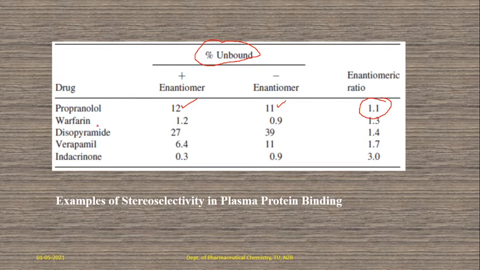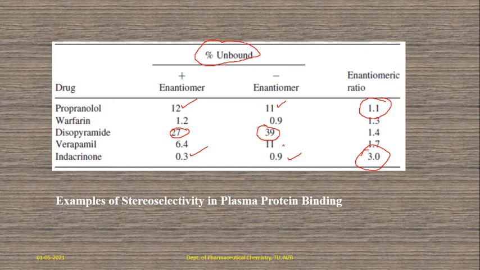So what about warfarin? Where do we see the bigger difference? Like this one, endocrinone, what is the ratio? Here 0.3 and 0.9. And warfarin, the dextro-warfarin and levo-warfarin, one is a dextroenantiomer and the other a levoenantiomer. Okay, so here 1.2 and 0.9. In case of disopyramide, 27 and 39, here it is greater. See the difference. And verapamil, a calcium blocker, right, 6.4 to 11.